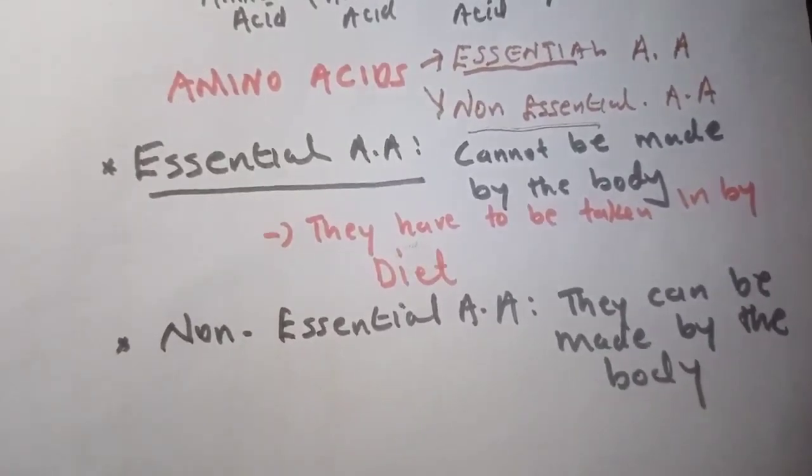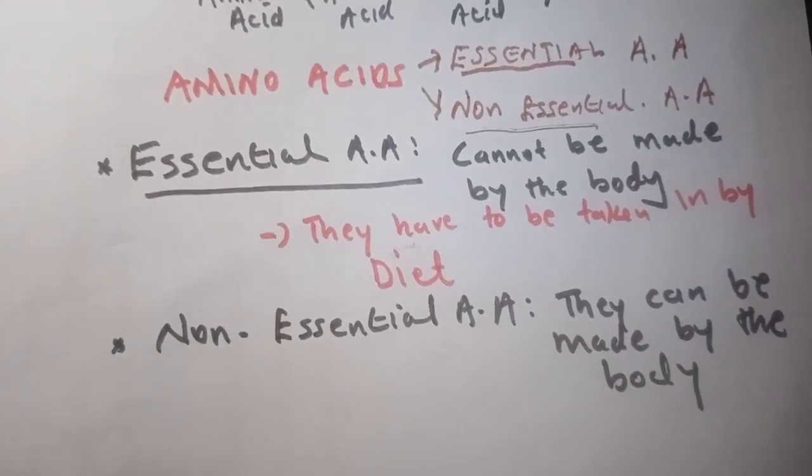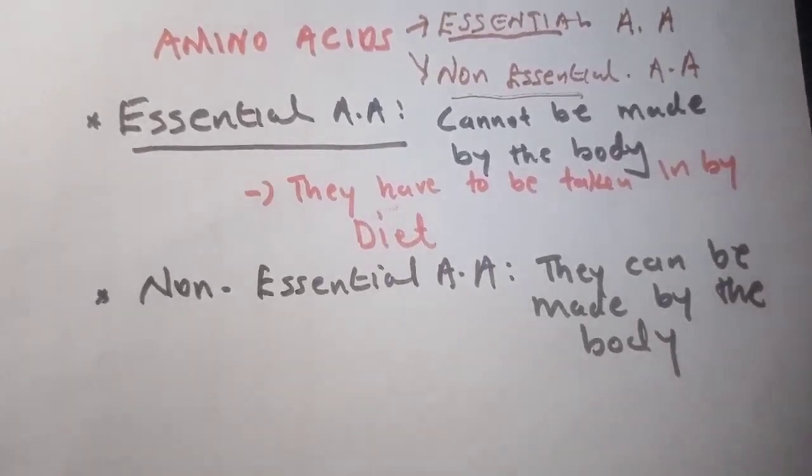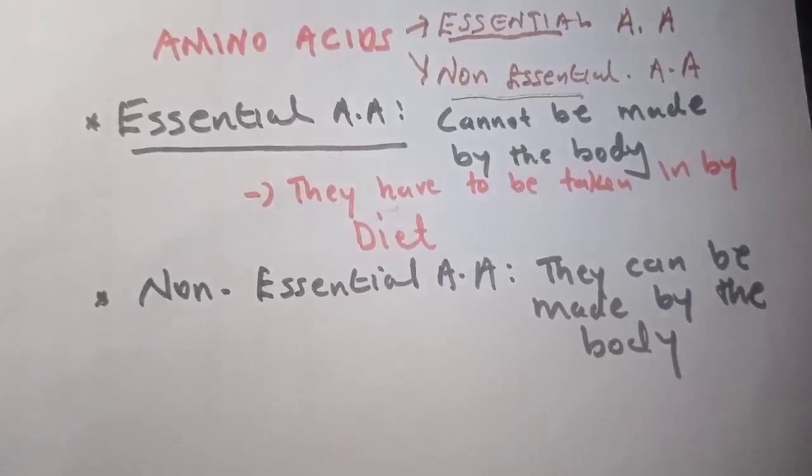So if I ask you what are the two types of amino acids, you are going to tell me essential and non-essential amino acids.